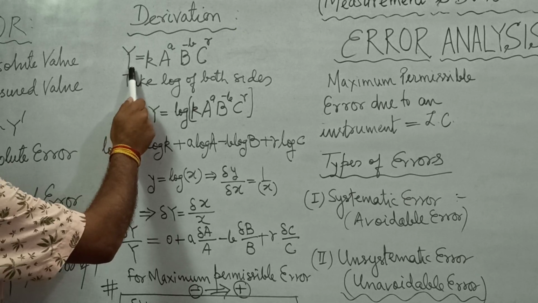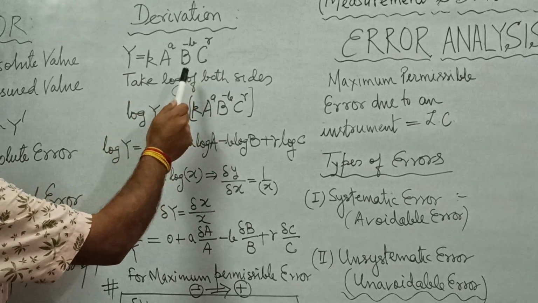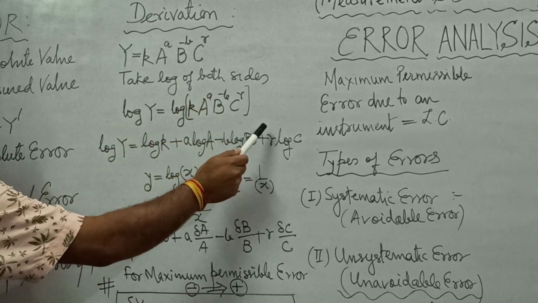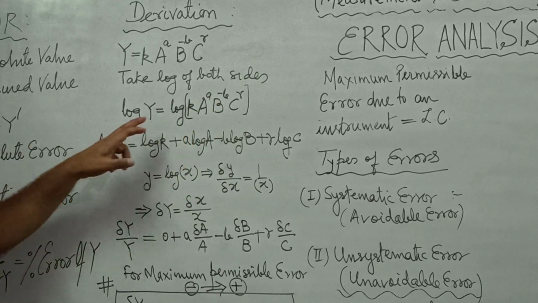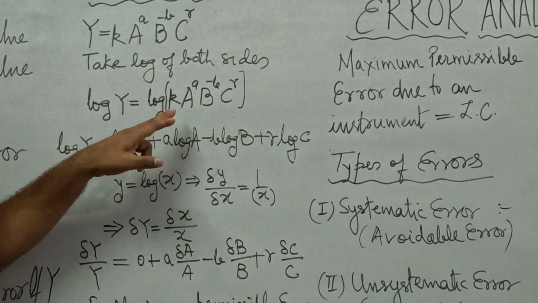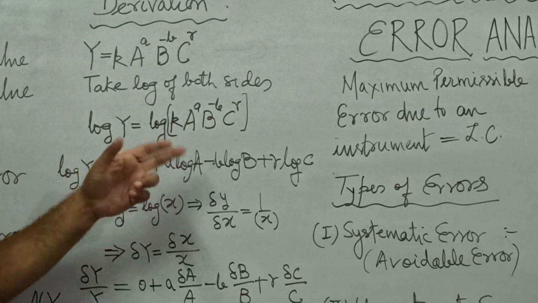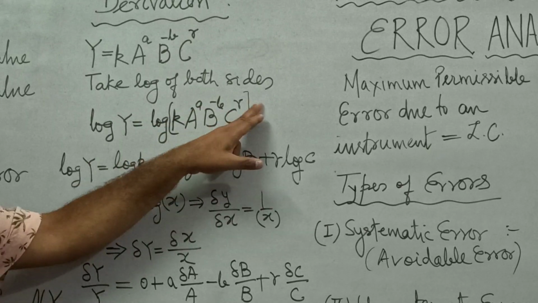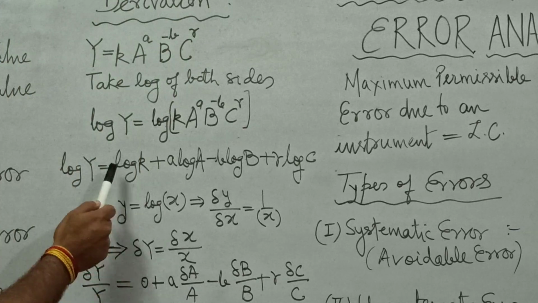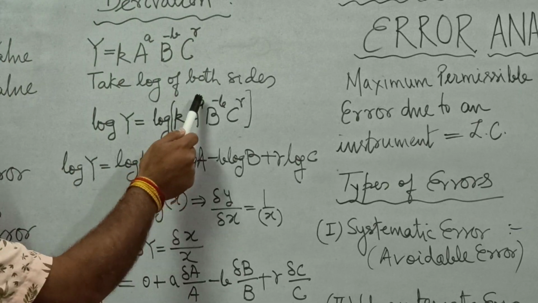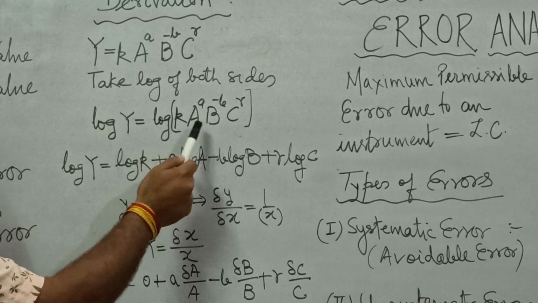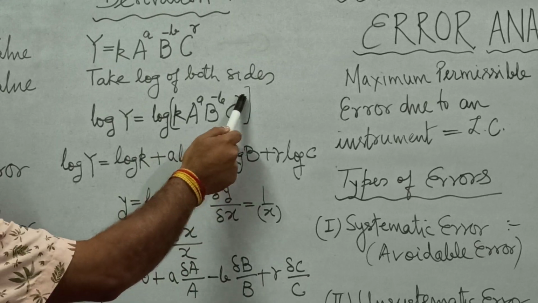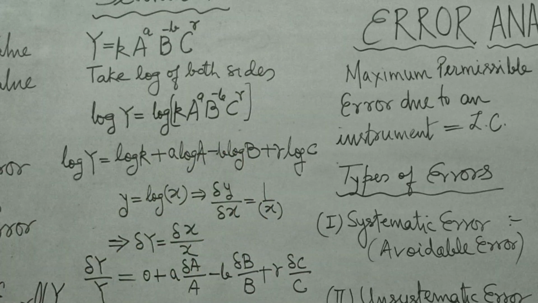Well, we take the log of both sides of this given relation. If we take the log of both sides, we get log of Y is equal to log of this whole quantity. And log of this whole quantity is what? We open up this bracket and apply the property of logarithm: log of K plus log of A to the power a plus log of B to the power minus b plus log of C to the power gamma. Further solving, log of A to the power a can be written as a log of A, log of B to the power minus b can be written as minus b log of B, and log of C to the power gamma can be written as gamma log of C.